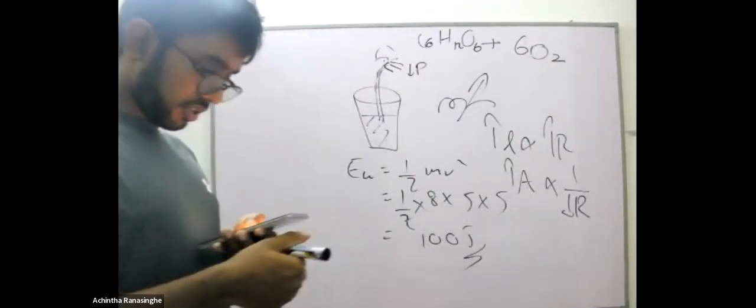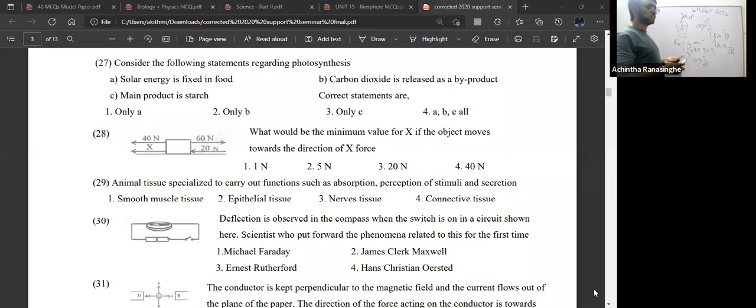Next one. Main product is starch. What is the main product? Actually, that is not starch. The main product is glucose. So, which statement is correct out of the three? Only A. Only A is correct.